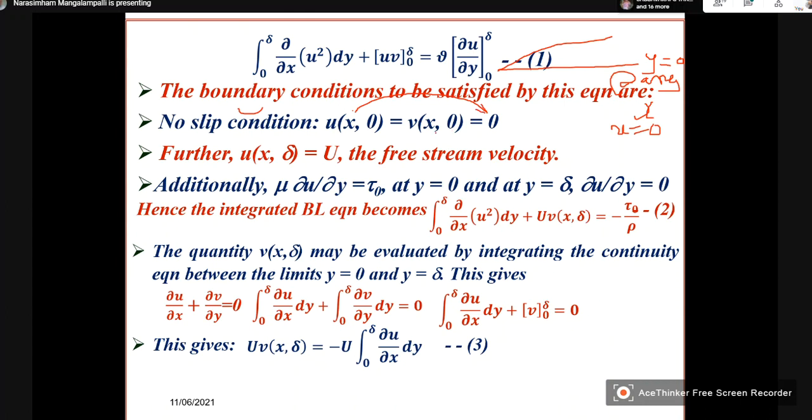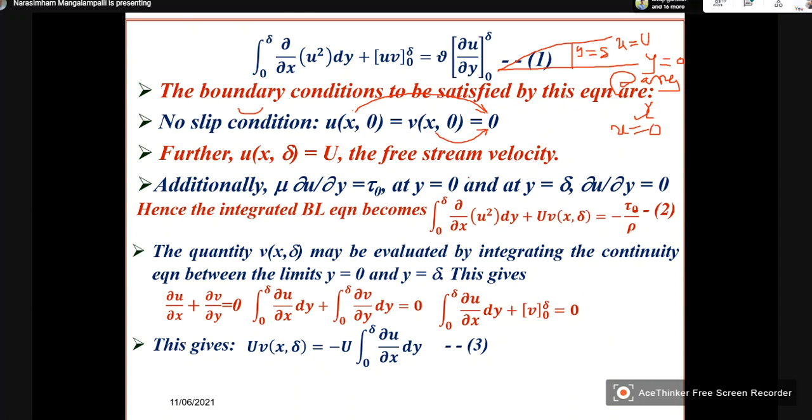So also v. Then we also have, at the edge of the boundary layer, that is at y is equal to delta, what is u? U is nothing but the free stream velocity.